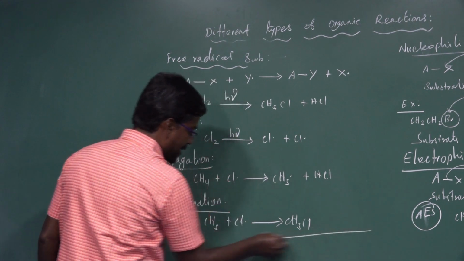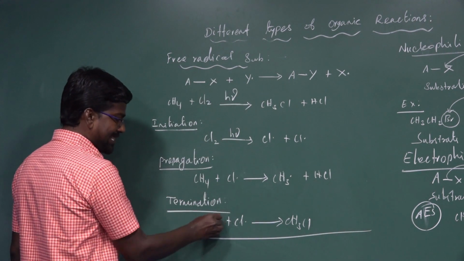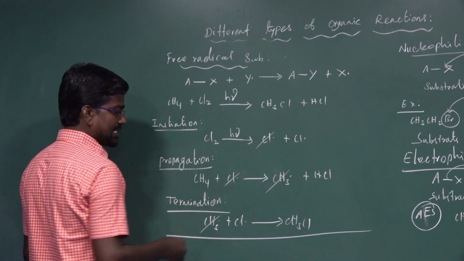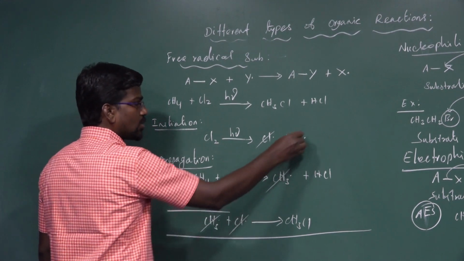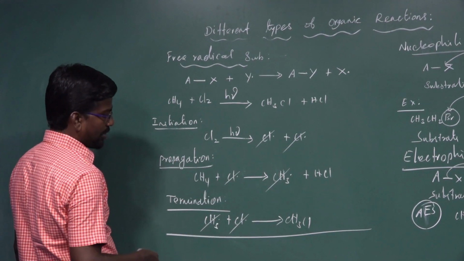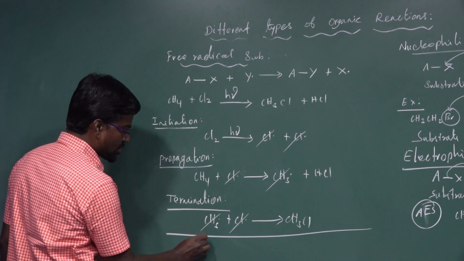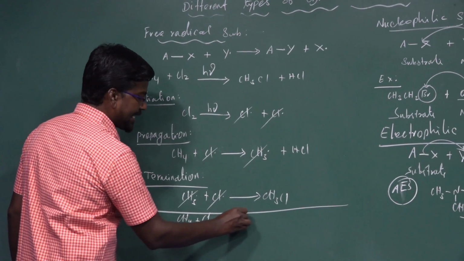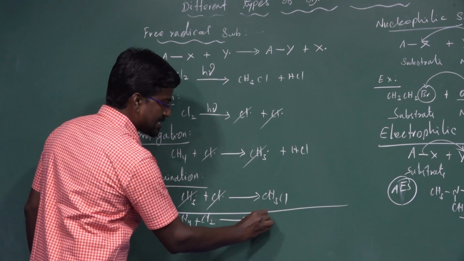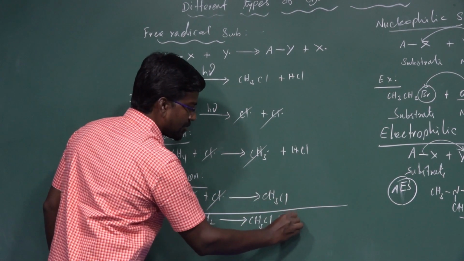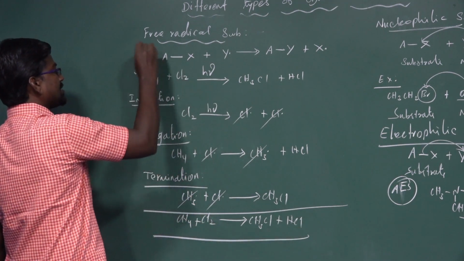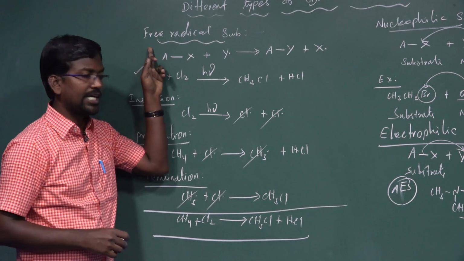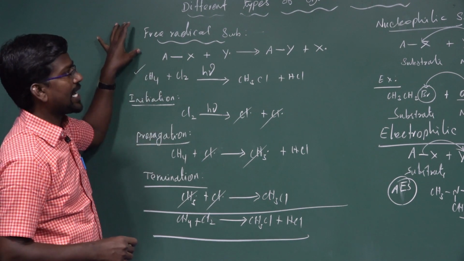chloride. Methyl chloride. In the overall reaction, the methyl radicals are cancelled. One chlorine radical is cancelled. Another chlorine radical is cancelled. In the overall reaction, methane CH4 combines with Cl2 to give CH3Cl plus HCl. This reaction is an example of a free radical substitution reaction. Free radical substitution.